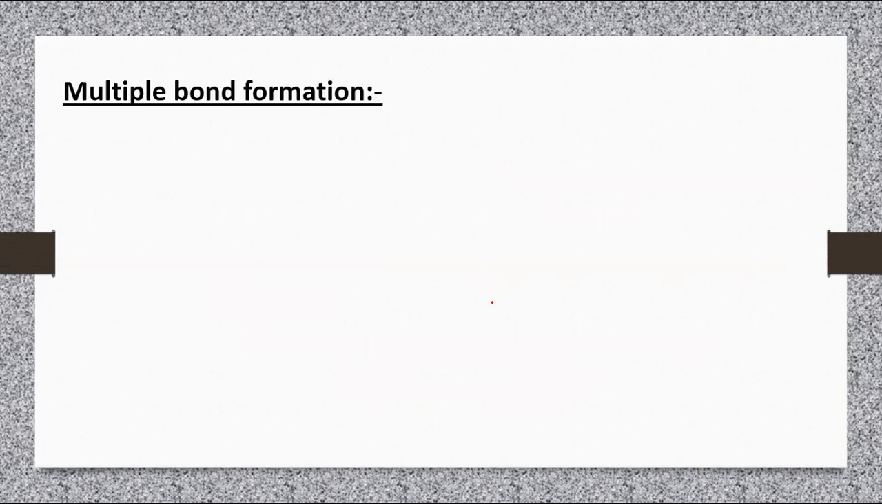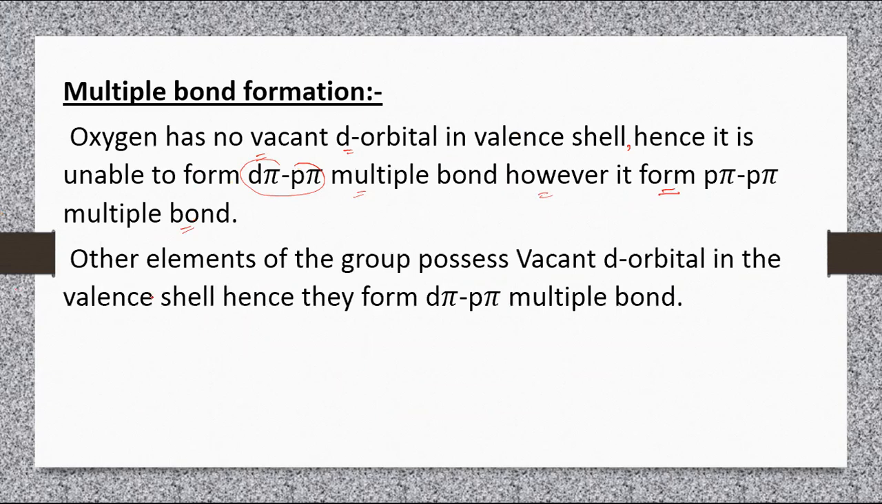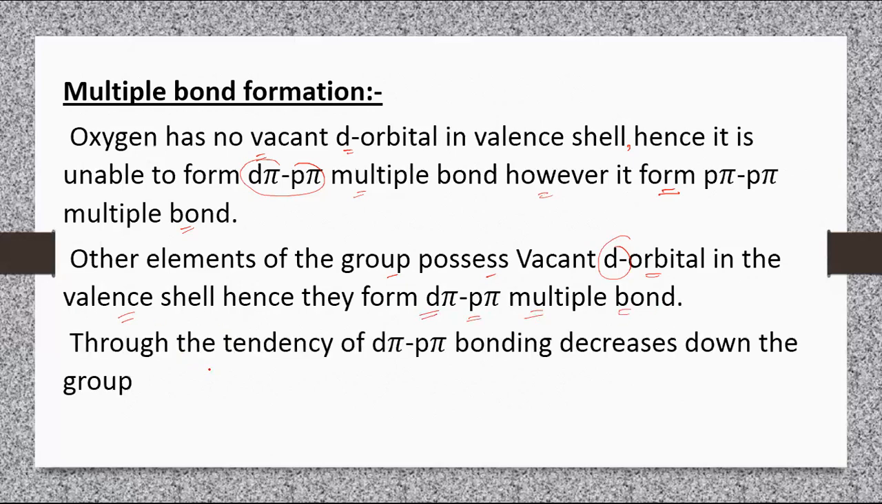Now, multiple bond formation. Oxygen has no vacant d orbital in its valence shell, hence it is unable to form dπ-pπ multiple bonds. However, it forms pπ-pπ multiple bonds. Other elements of the group possess vacant d orbitals in the valence shell, hence they form dπ-pπ multiple bonds. The tendency of dπ-pπ bonding decreases as we move down the group.